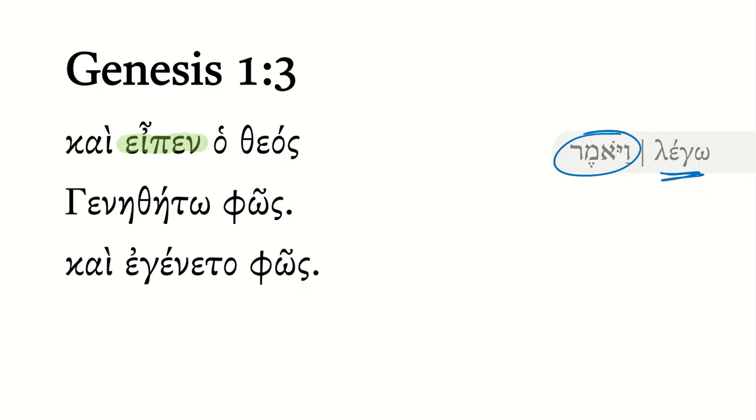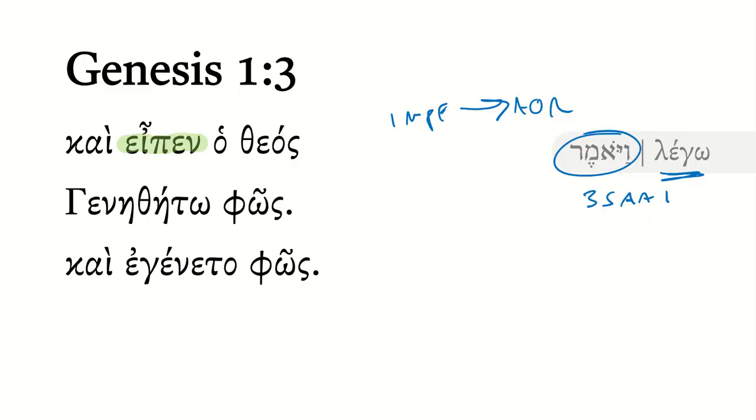And here now, I mentioned this in the prior video, notice this is a third singular aorist active indicative. Previously in verse 2, we had imperfectives, but now we're moving forward with the aorist, and that's where action is kicking in. And so, God said.